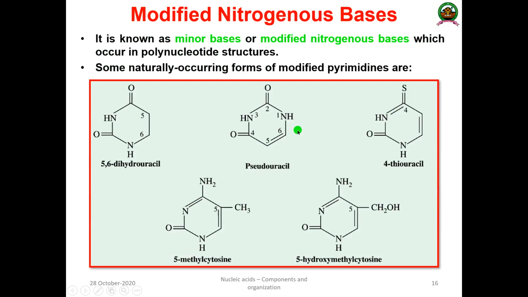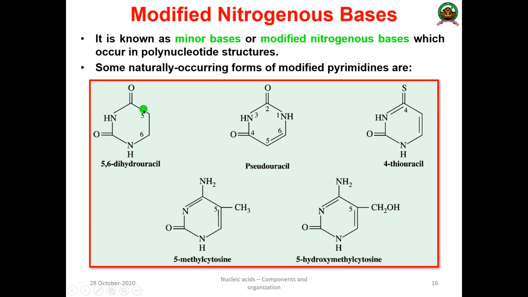And the next one is, whatever we have been discussing, those were the major nitrogenous bases. That is known as the major or regular nitrogenous base. But there are some minor nitrogenous bases also present in nucleic acids. These are known as modified or minor nitrogenous bases, and they are obtained from the major nitrogenous bases. They are commonly present in some structures of the nucleic acid.